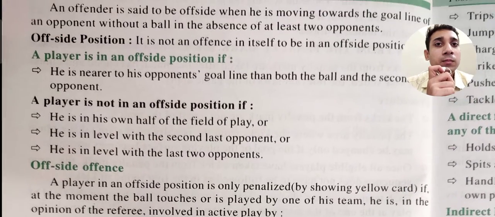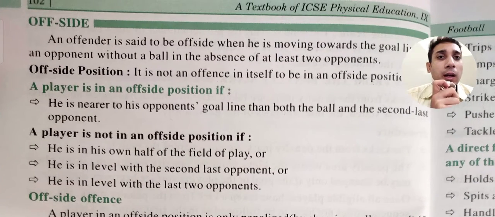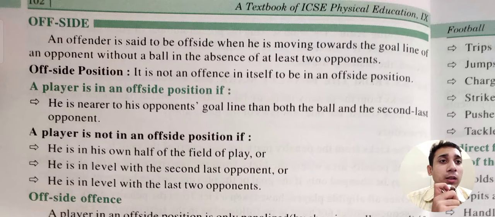What is offside? An offender is said to be offside when he is moving toward the goal line of the opponent without the ball, in the absence of at least 2 opponents. It means if the offender is moving towards the opponent's goal and doesn't have the ball, we can say he is moving into an offside position. It is not an offense in itself to be in an offside position, and he can also wait on his own side, and that is not an offense too.